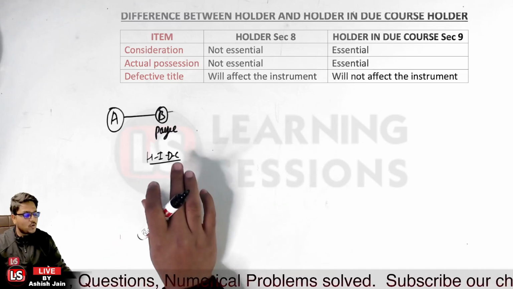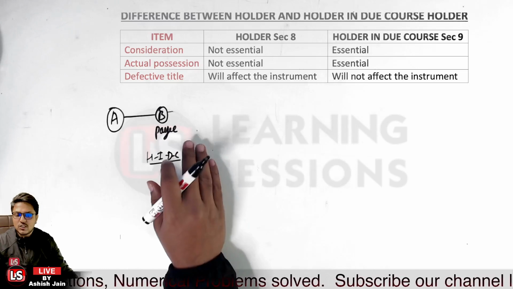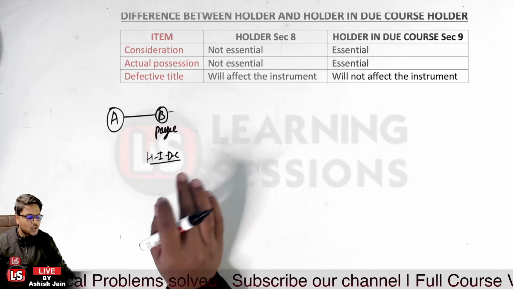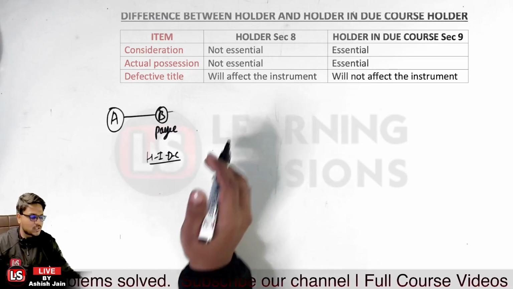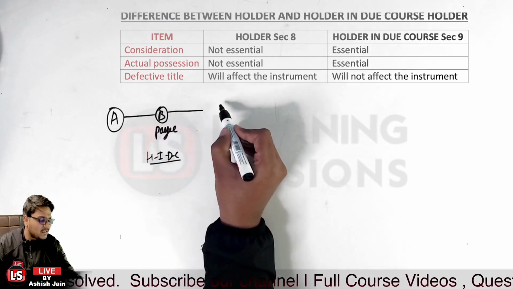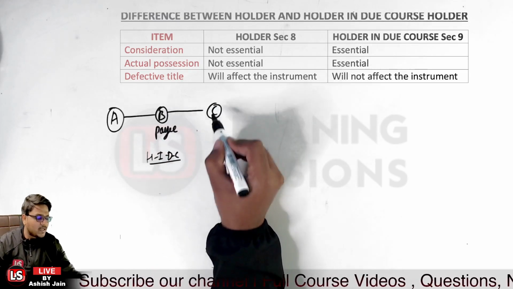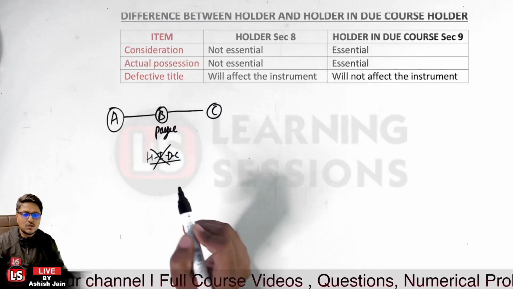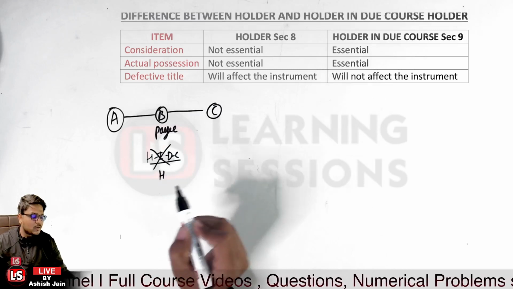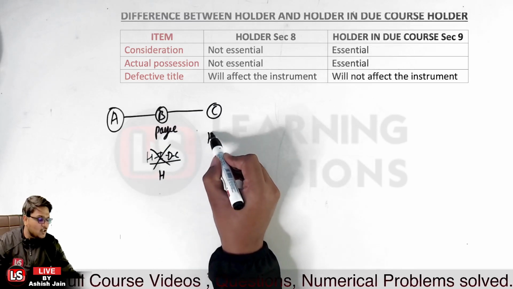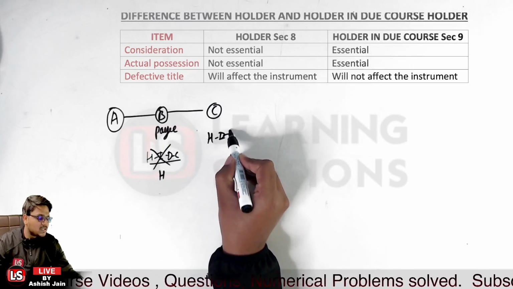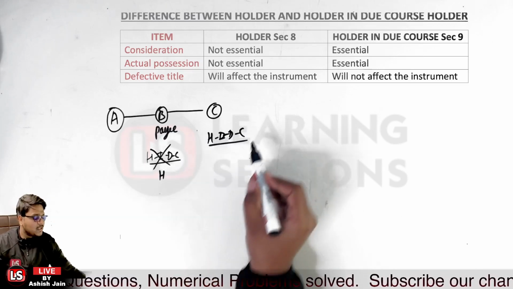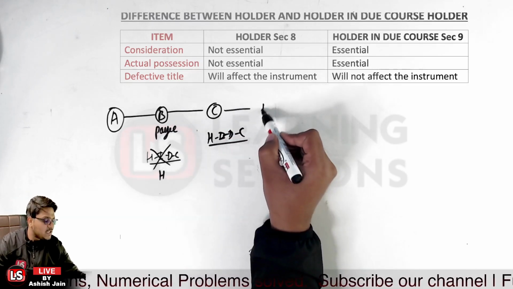Okay, so now person B has possession of the instrument, and the instrument was accepted for a consideration. Now person B is the holder in due course. When the instrument is endorsed to person C, now person C has possession of the instrument, so person B is no longer the holder in due course. Person B will be the holder and person C will be the holder in due course. Is that clear?